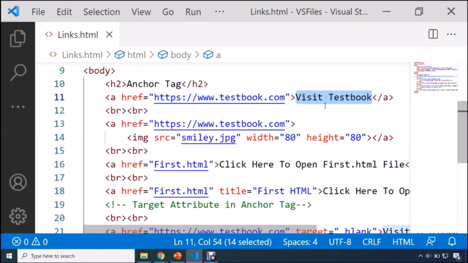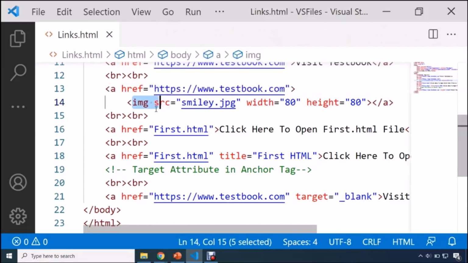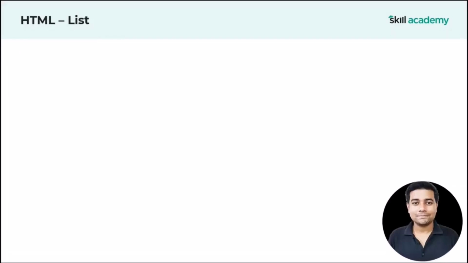The moment when a user clicks onto this link, he or she will be redirected to this website. And not only can you make text to be treated as an anchor tag, here you can see that we can use images as well. That means if someone clicks onto this image, we'll redirect our user to testbook.com.